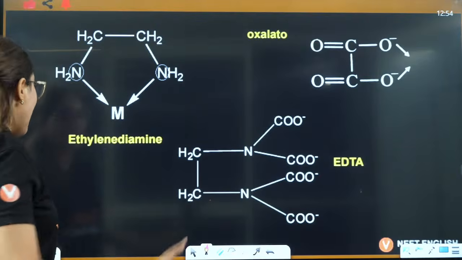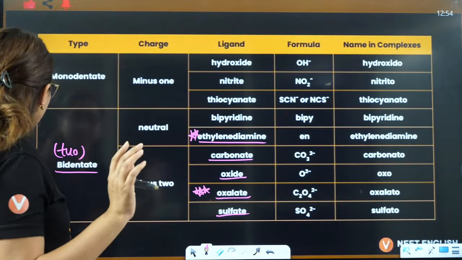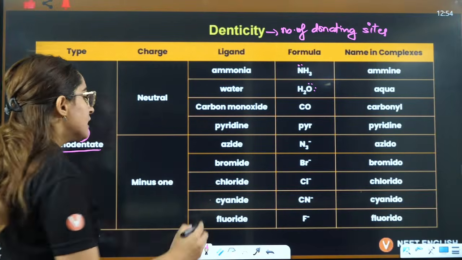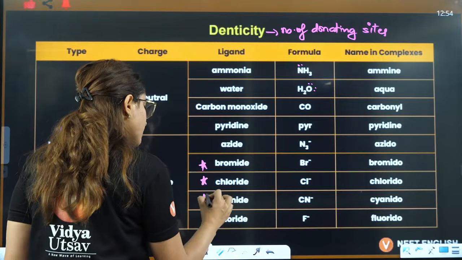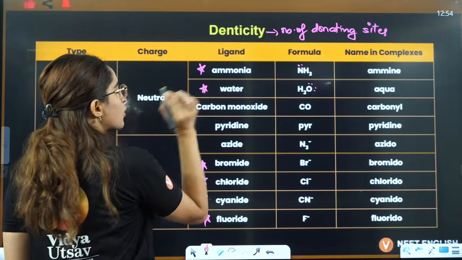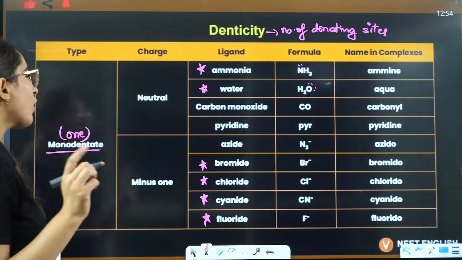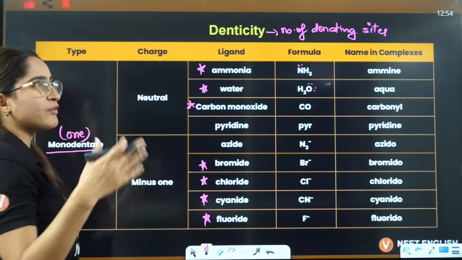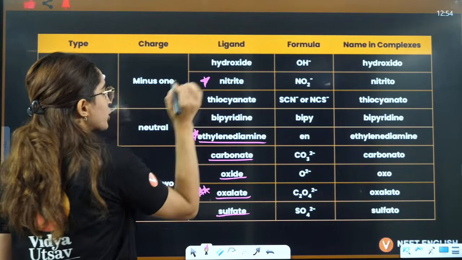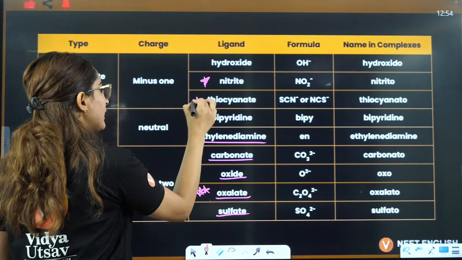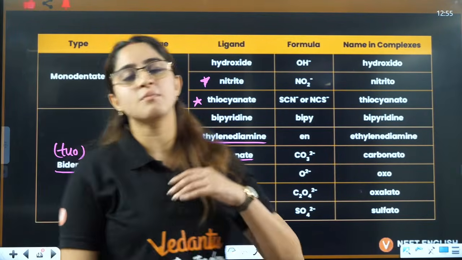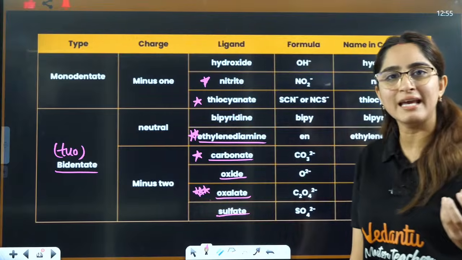Acha, now I'll tell you, see this thing, I am marking the most important and most frequently used ligands here. These halogens you will see most frequently used. Cyanide is also very frequently used. Water, ammonia is also very frequently used. Carbon monoxide is also used, but not that frequently, but yes, it is used. Then you will see in your syllabus nitrite also in the exam. Thiocyanate also is used. Carbonate is also used. So these are some of the very famous ligands that you have.